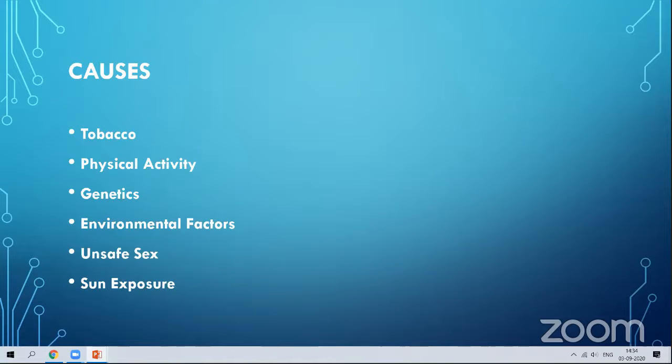Environmental factors such as industrial waste or some hazardous chemicals also will cause cancer. Many studies have been conducted recently. They closed the Sterlite industry in Thoothukudi because of all these problems. So environmental factors directly influence the cause of cancer.